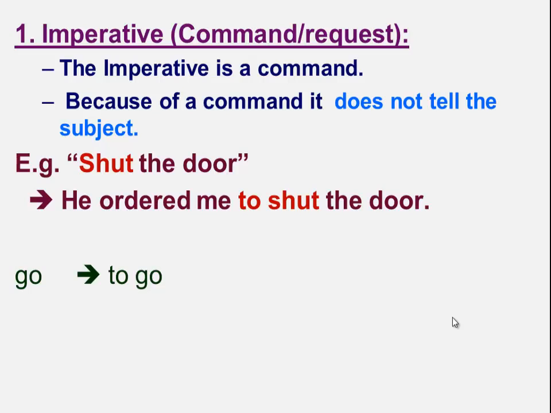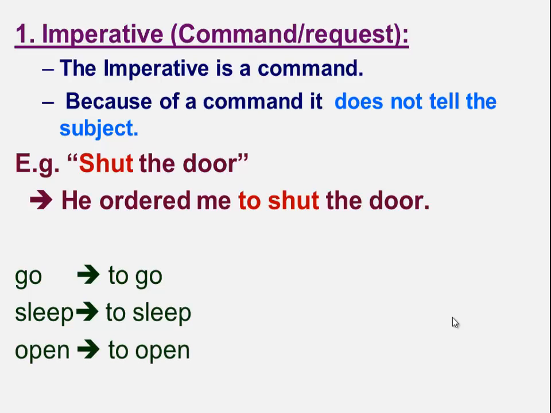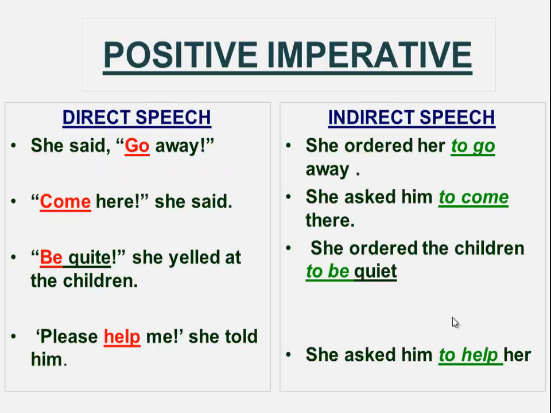So we use the base form in direct speech to give instructions. But when we report, we need to use to followed by the base form. So go, to go. Sleep, to sleep. Open, to open. Let's practice with these sentences. On the left hand side, you will have all the sentences in direct speech, and on the opposite you will have the indirect speech.